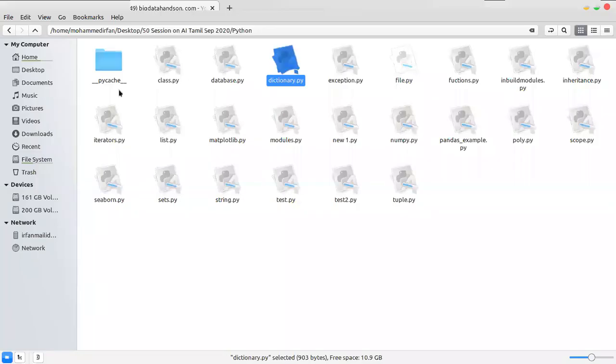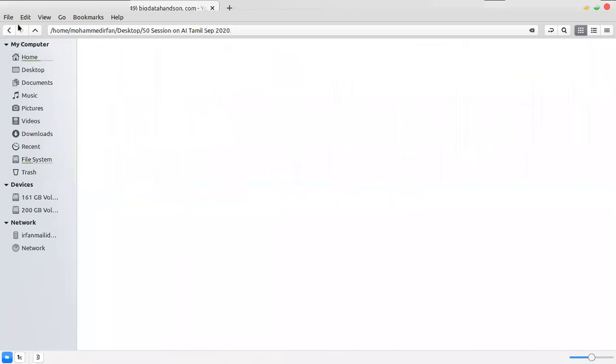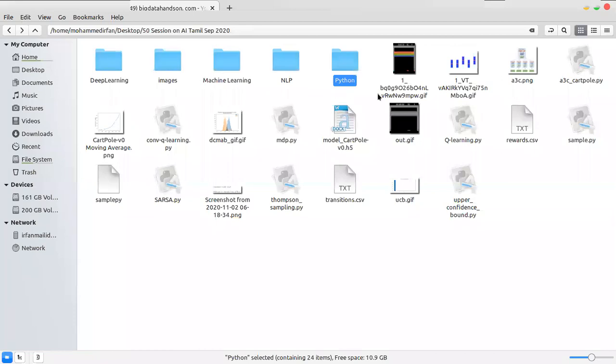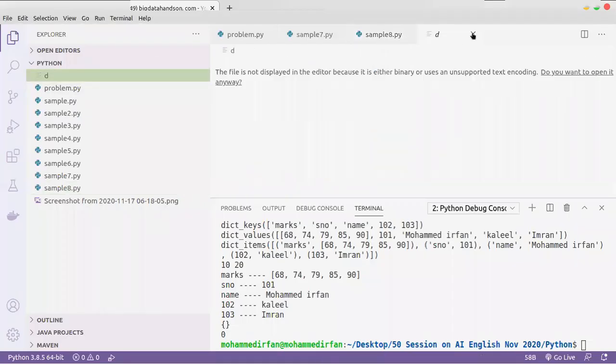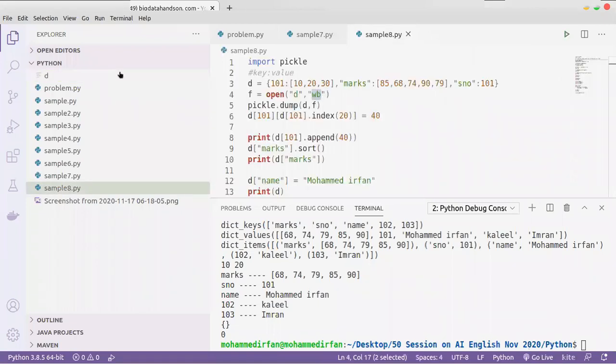You said it's opening a file, right? What is the file name D? Do you have to specify the extension for that file? Which file are you opening? Is it an exe file or a dot file? It is actually a binary file. So we can give any extension you want. By default, which extension does it take?